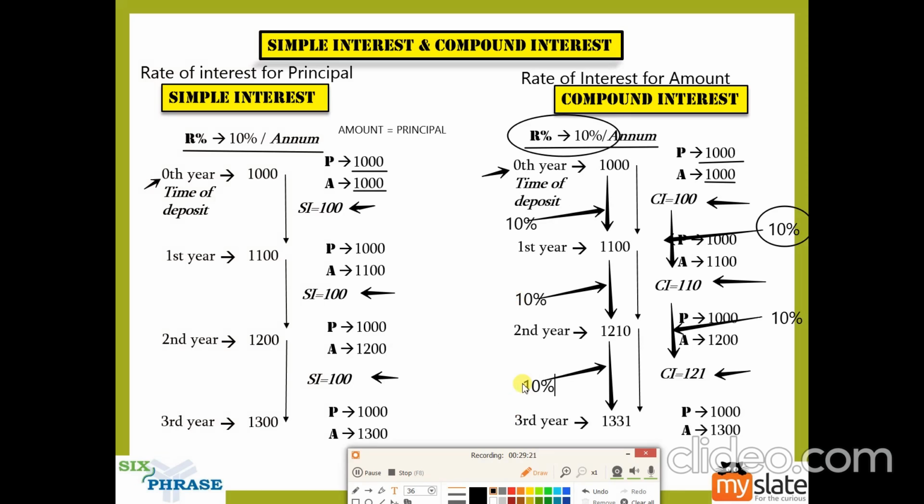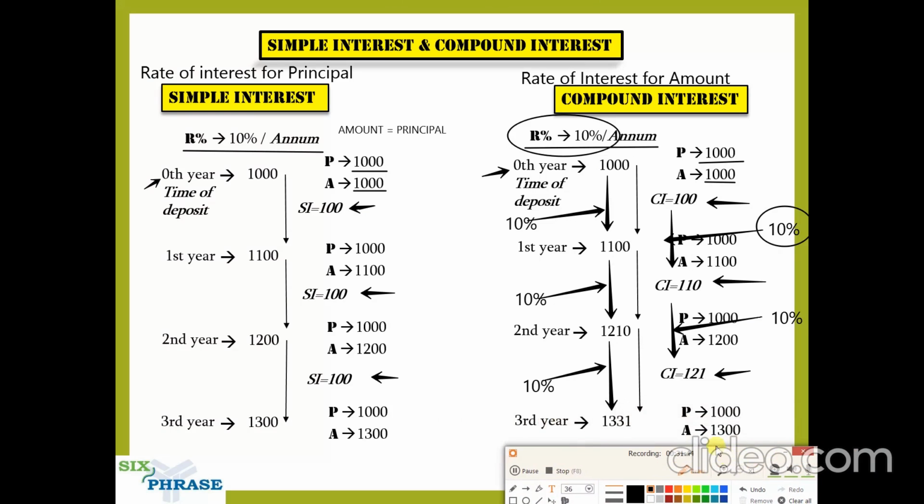So these are the things that you should keep in mind when you take up problems. I'll repeat the three things once again. The simple interest for consecutive years will be the same. The compound interest for consecutive years will increase at a constant rate, which will equal R percentage. The amount for compound interest for consecutive years will also increase at the same rate, which is 10 percentage, which is R percentage, which is given here.